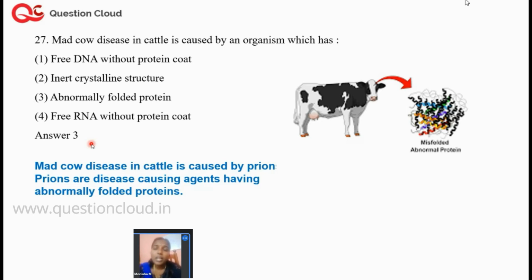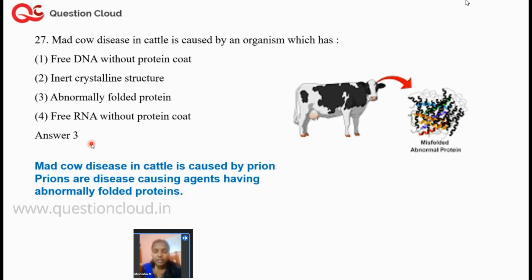Please remember that this particular disease, mad cow disease, is actually caused by prions. There are different types of diseases. Some are caused by viroids, and some of them are caused by prions, which we call protein misfolding diseases. So this mad cow disease is a prion-based disease, and it is because of abnormal folding of proteins.